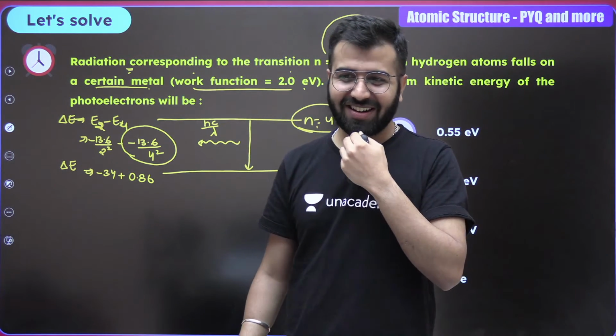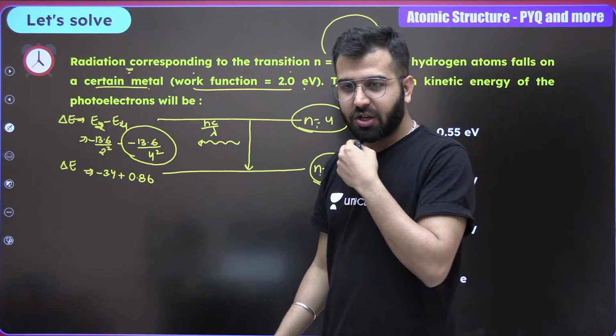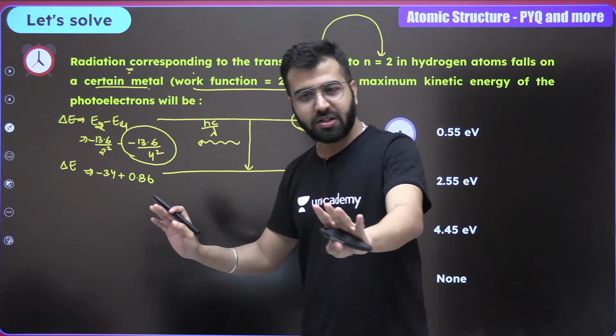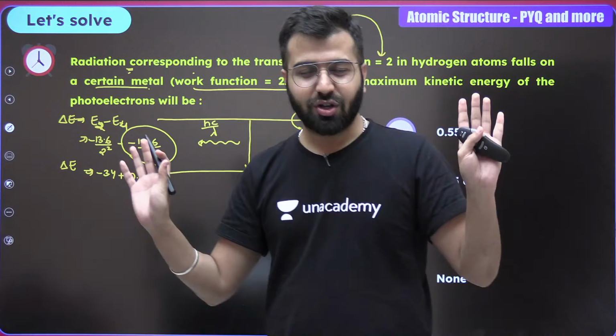Sir, you could see retracted messages also. Yes, I can see. So do not worry about it. 0.85. Shall we go for 0.85 and not 0.86? Chalo, theek hai, but anyhow, if it is 0.85 is what you're calculating, and I remember the value which is 0.86, it's good. Theek hai?